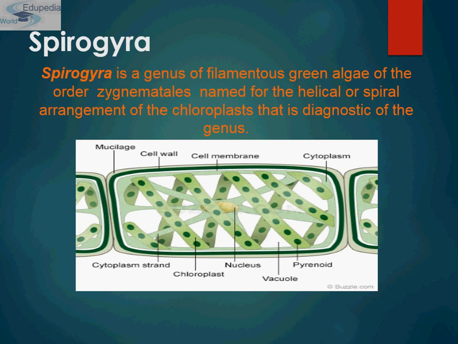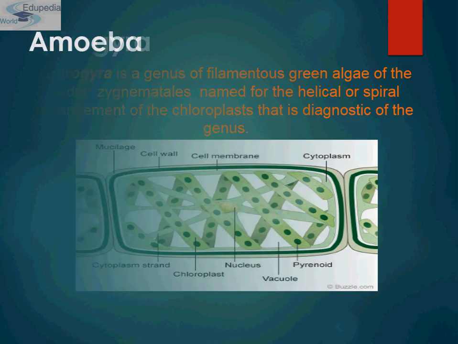Then come the pyrenoids. These dark spots on the ribbon shape are pyrenoids. Pyrenoids are concerned with starch formation. And these are the vacuoles that contain a solution of sugar, mineral ions and amino acids. And these are the cytoplasmic strands that hold the nucleus in a central position.